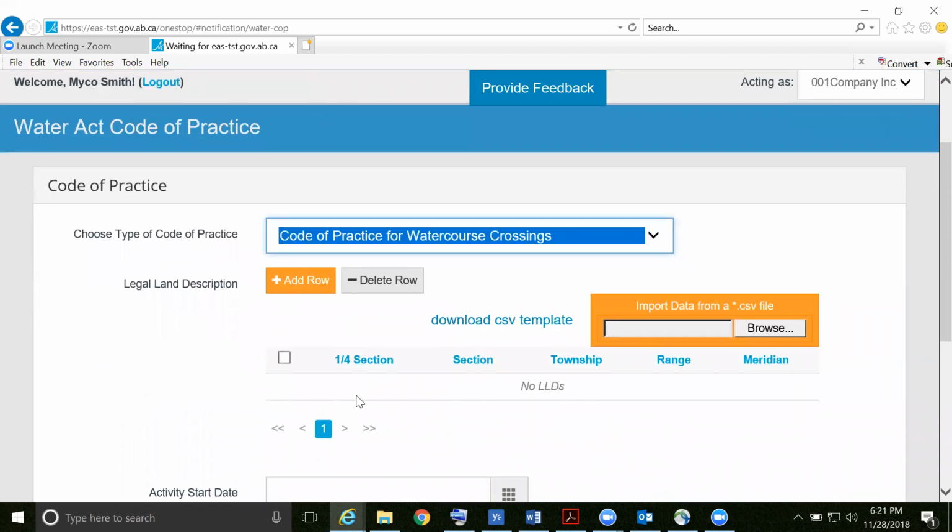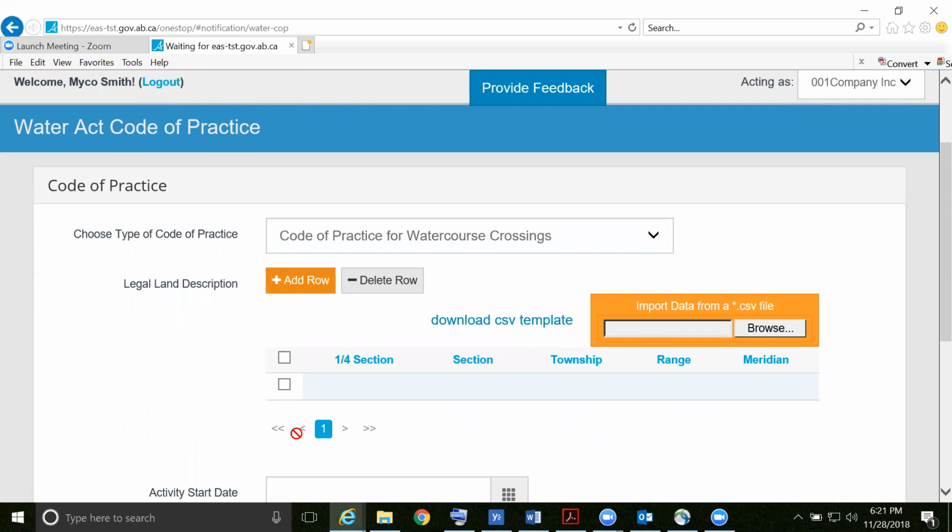Next, you'll enter the legal land description of the activity by clicking on Add Row, and then clicking in each field to enter the data.